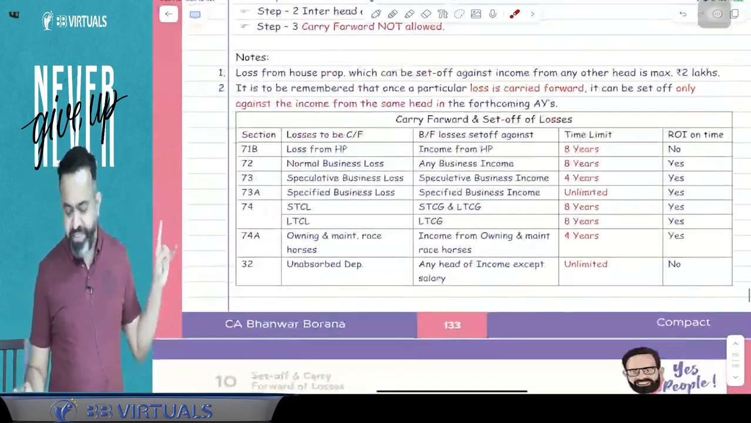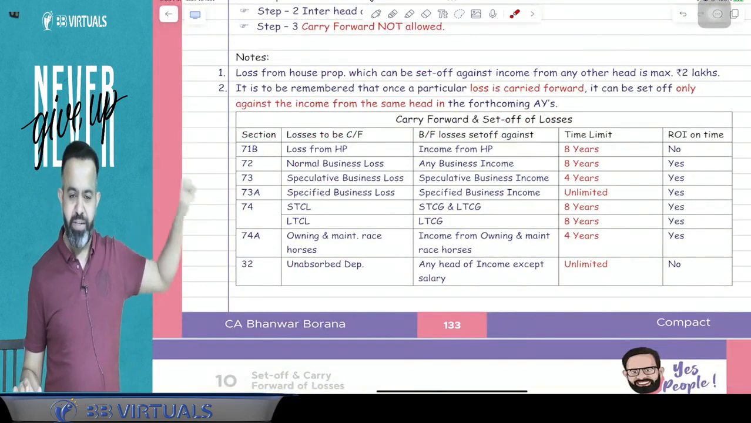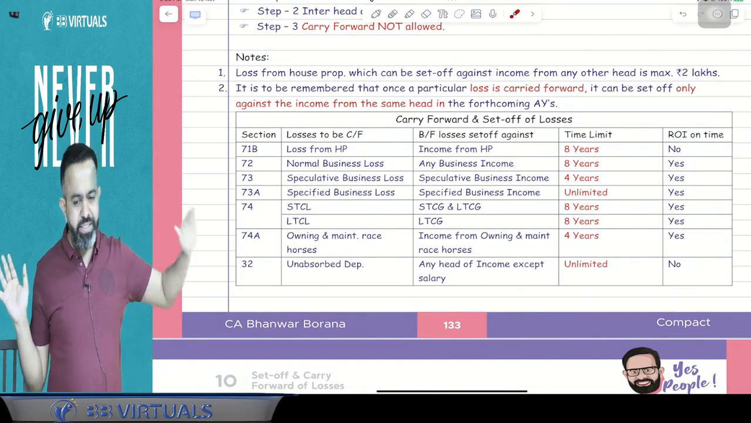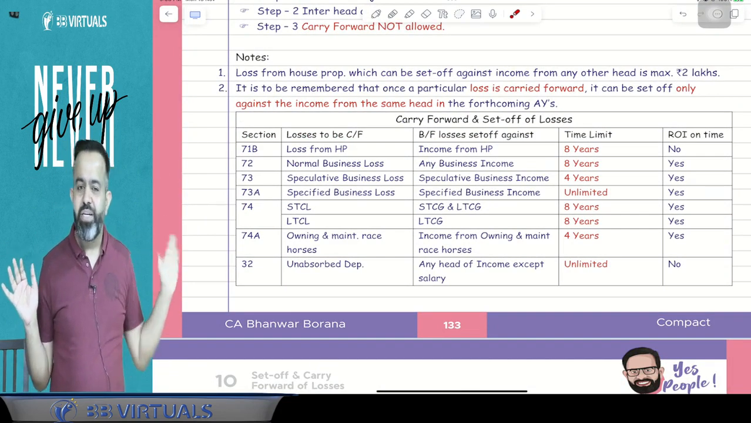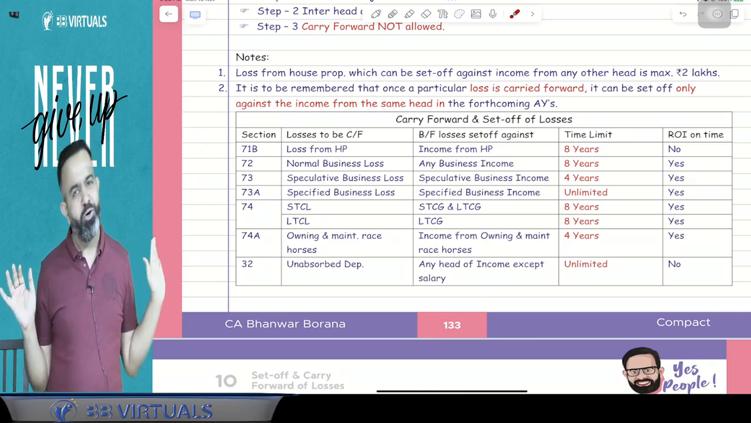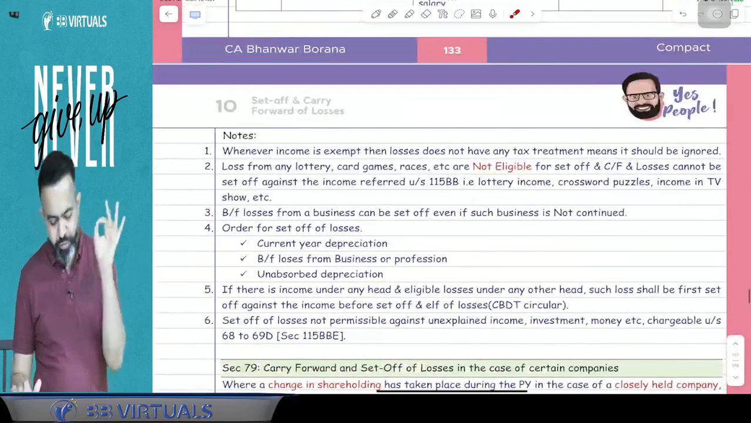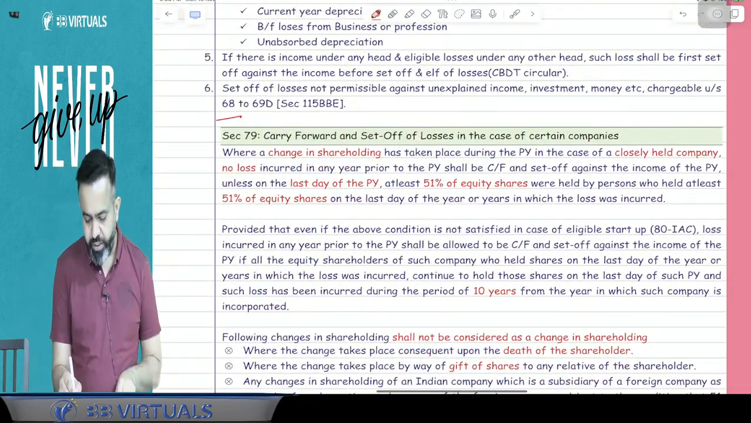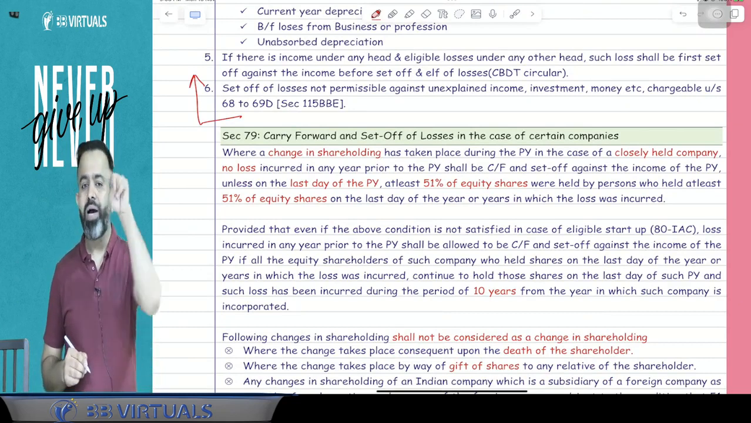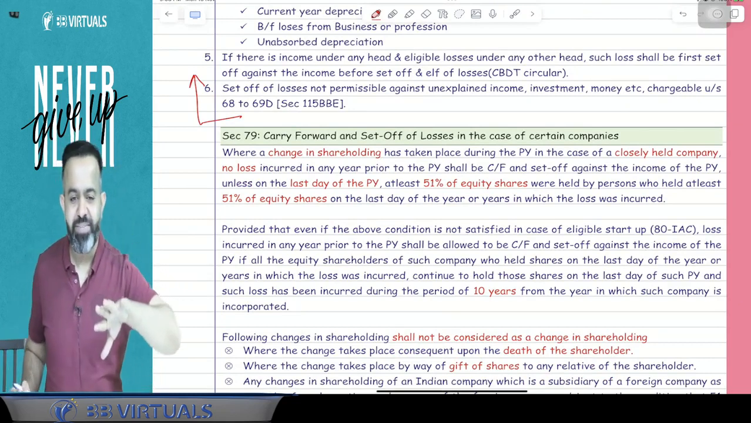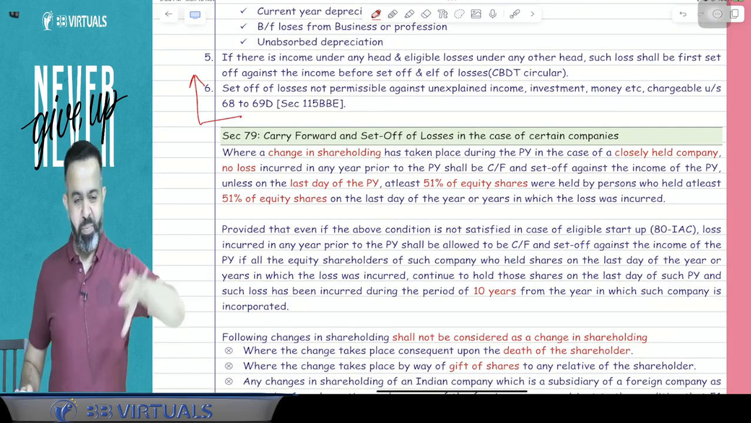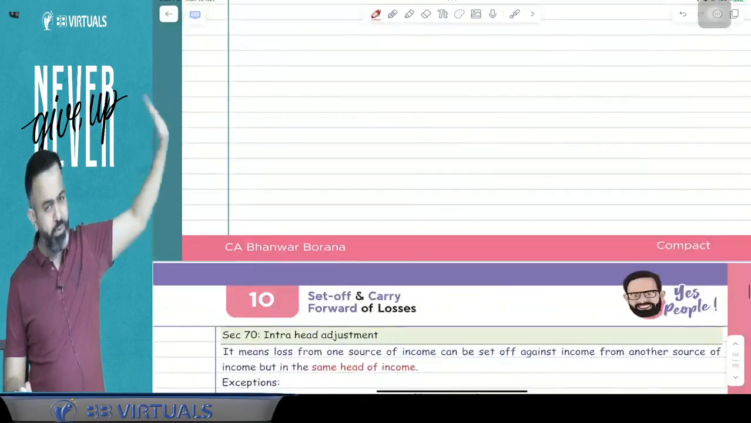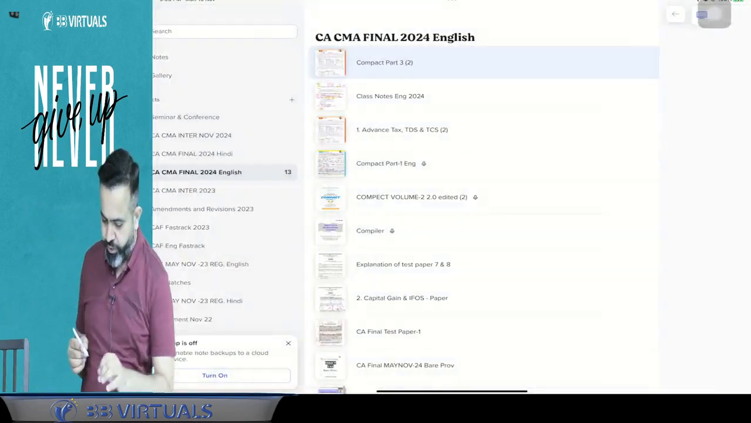So guys, if you see this table, losses from house property, once carried forward, can be set off only against house property income. Business losses can be set off only against business income. Short-term capital loss only against short-term capital gain or long-term capital gain. So guys, now we are stopping here. But whatever is given before section 79, you have to read it, study it, and after that you have to do some questions also today.